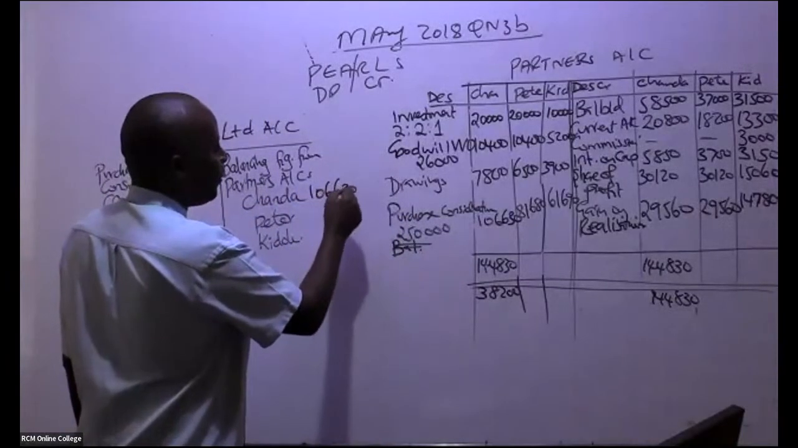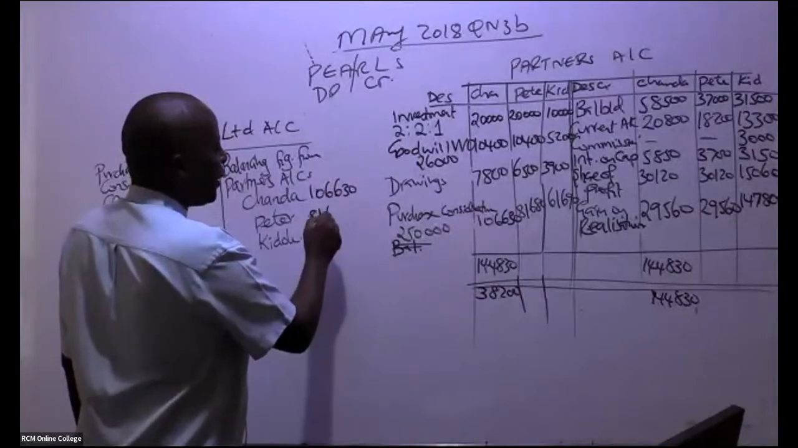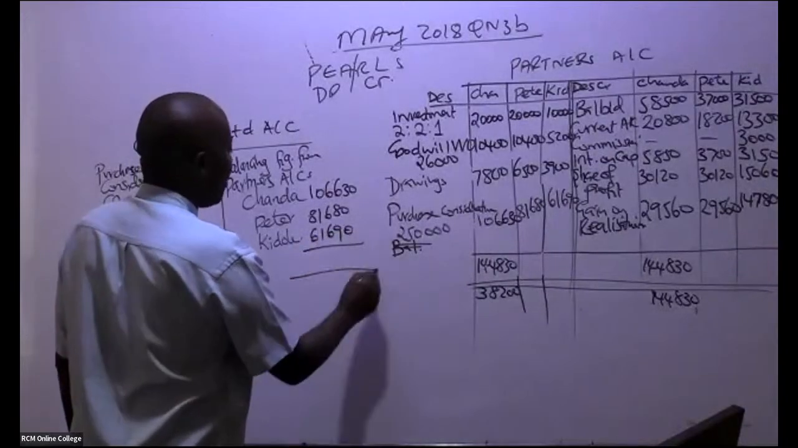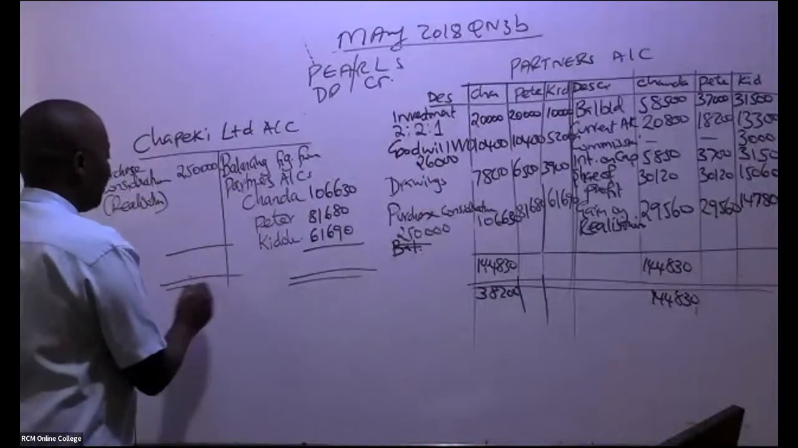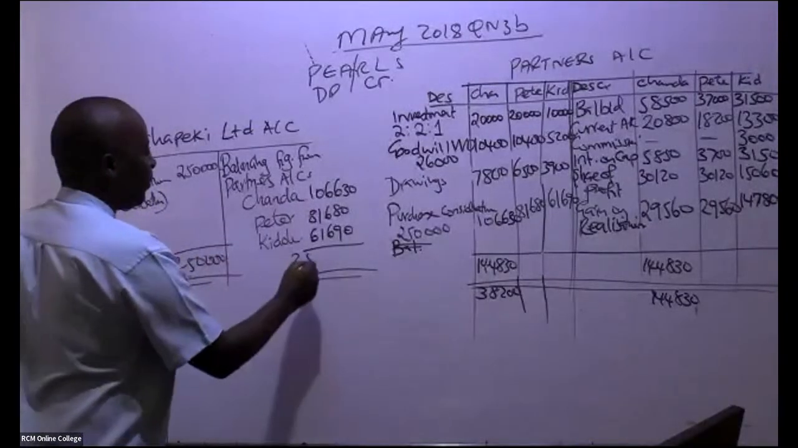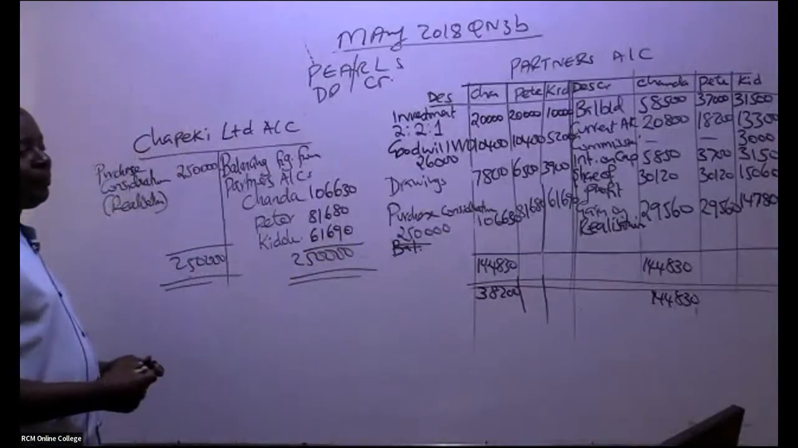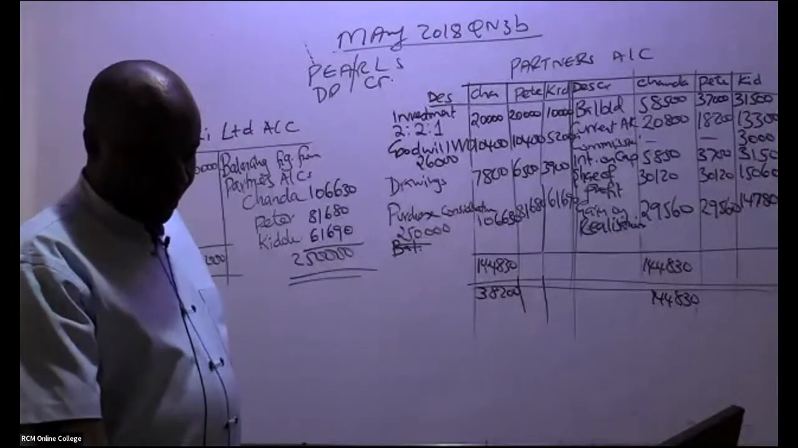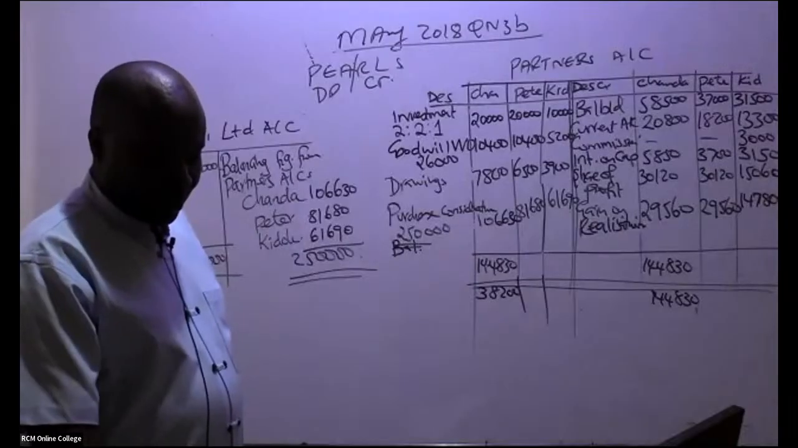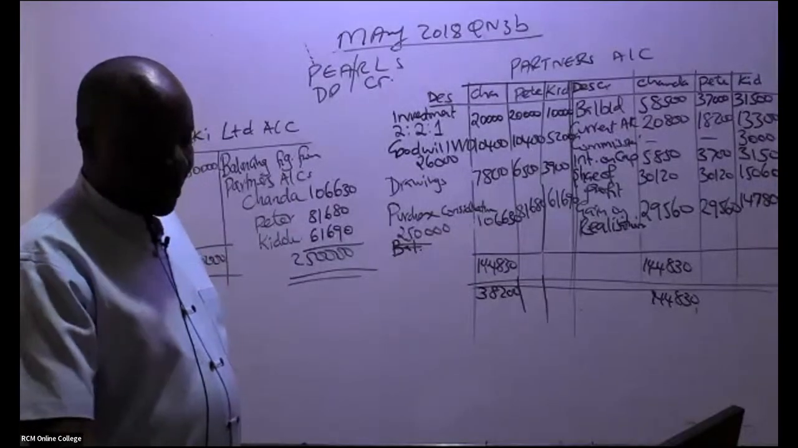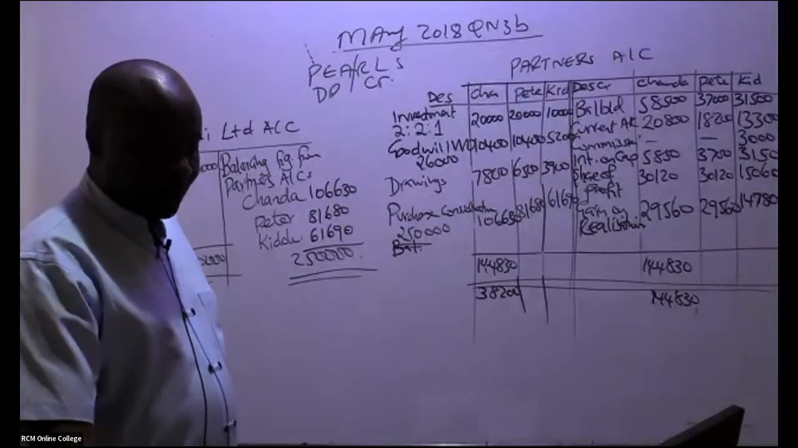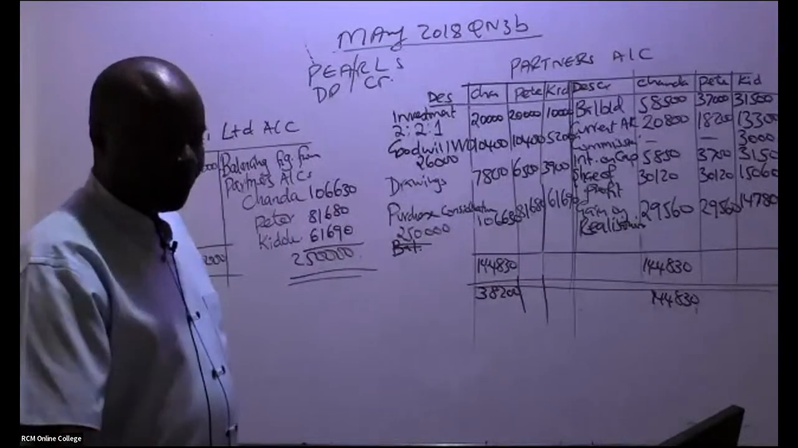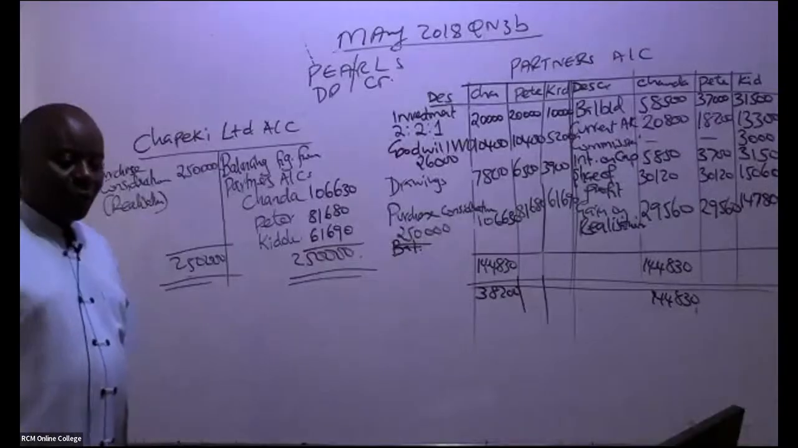So 106,630, 81,680, 61,690. So this account should always be self-balancing. Very easy. Should always be self-balancing. Like that. So now you are through with part 1 of this question. Yeah, so it's balancing. So can I go to the second part of this question?